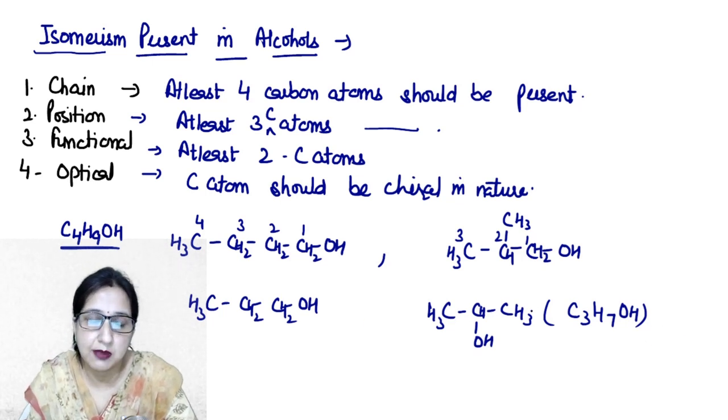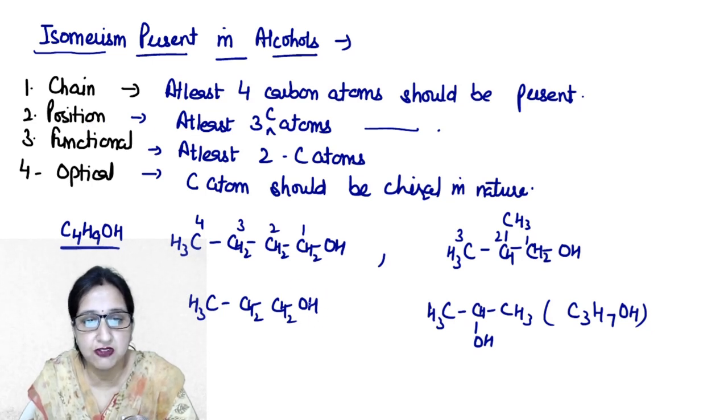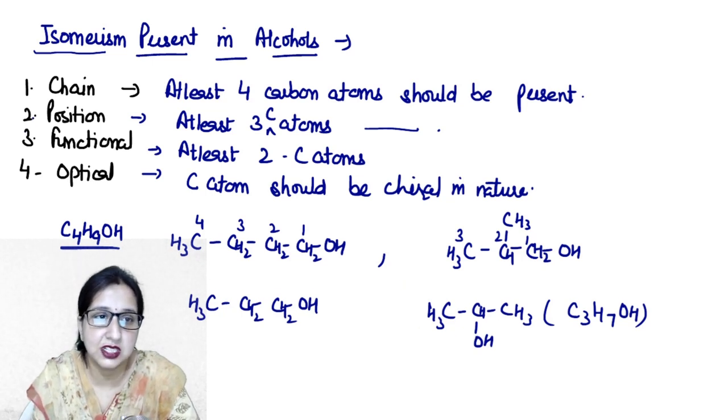So such type of isomers are known as position isomers because they differ in the position of the functional group. Its name will be propane 1-ol, its name will be propane 2-ol. ठीक है, 1-ol and 2-ol. So such type of isomers are known as position isomers.